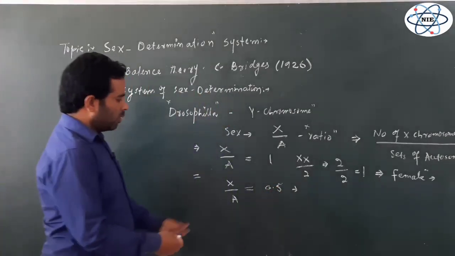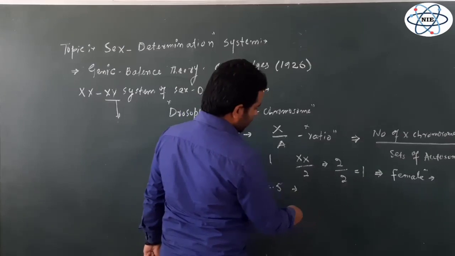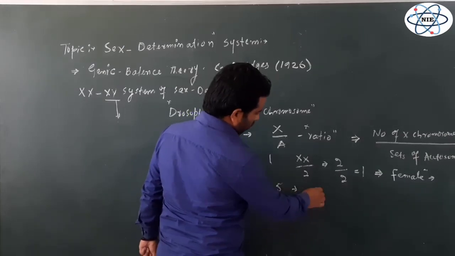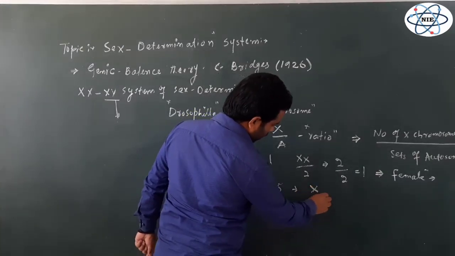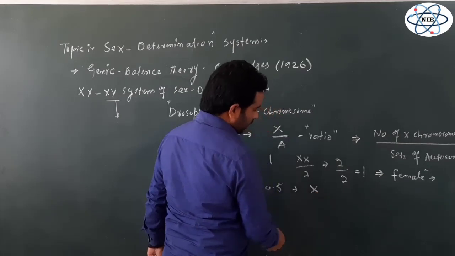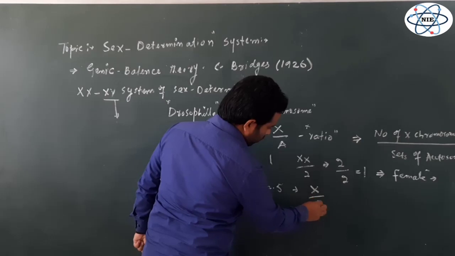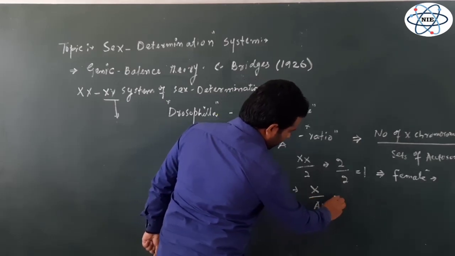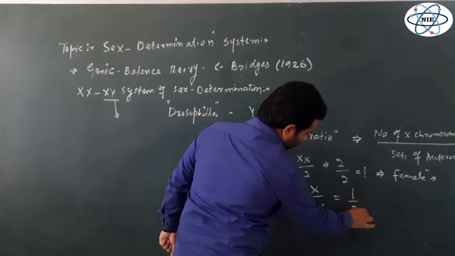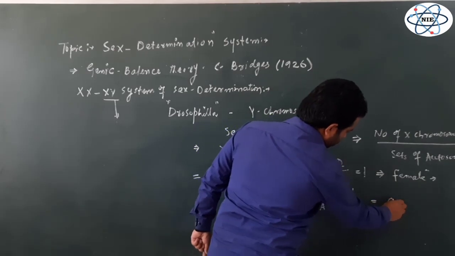Now, for example, if the X over A ratio is 0.5, when will it be 0.5? For example, there is 1 X chromosome in the genotype, and there are 2 sets of autosomes. So we can write 1 over 2, that is equal to 0.5.